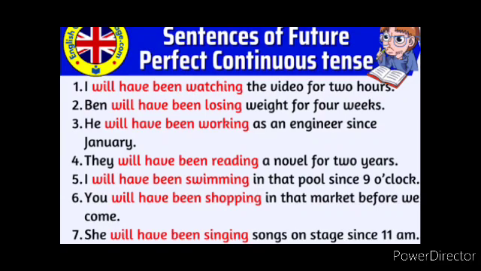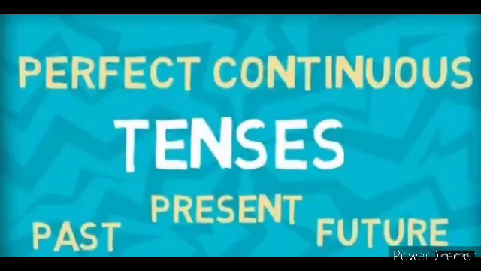Now you must be clear how to make sentences in future perfect continuous tense. So that's all. We completed all the 3 perfect continuous tenses: present perfect continuous, past perfect continuous and future perfect continuous, with a lot of example sentences, structure in positive, negative and interrogative forms, then definitions, everything we came across.